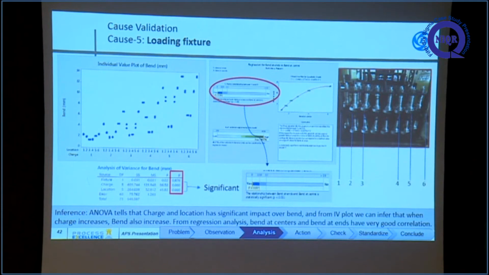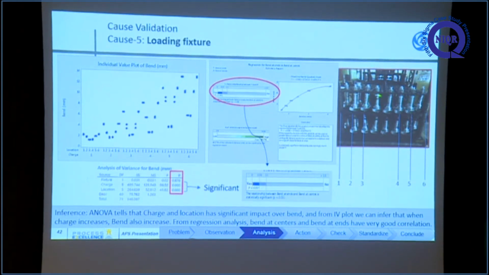We took an ANOVA test on where the components are arranged: 72 components in the bottom layer and another 72 in the top layer. This is the front component. These are 1, 2, 3, the samples we are taking from this side. When we put an individual value plot, the bend also increased from the center. Bend at the center has a very good correlation, because the portion and the variation are similar. The center gears have more bend. That's all.